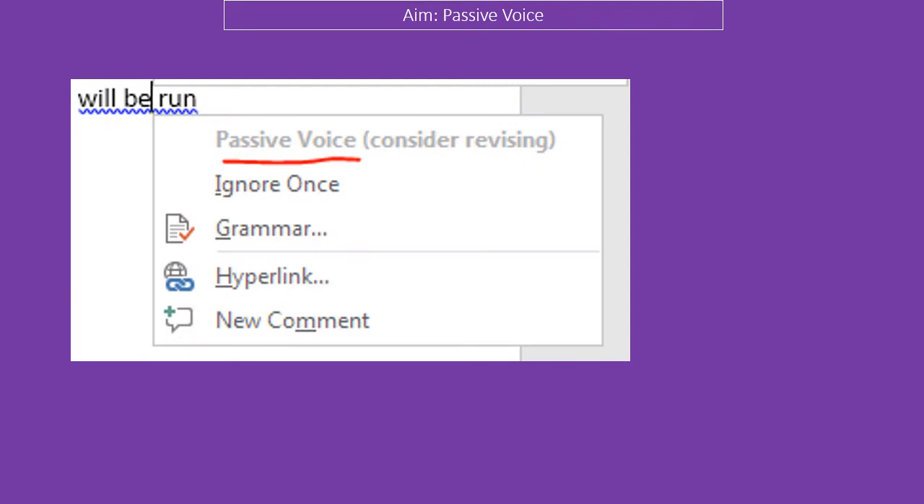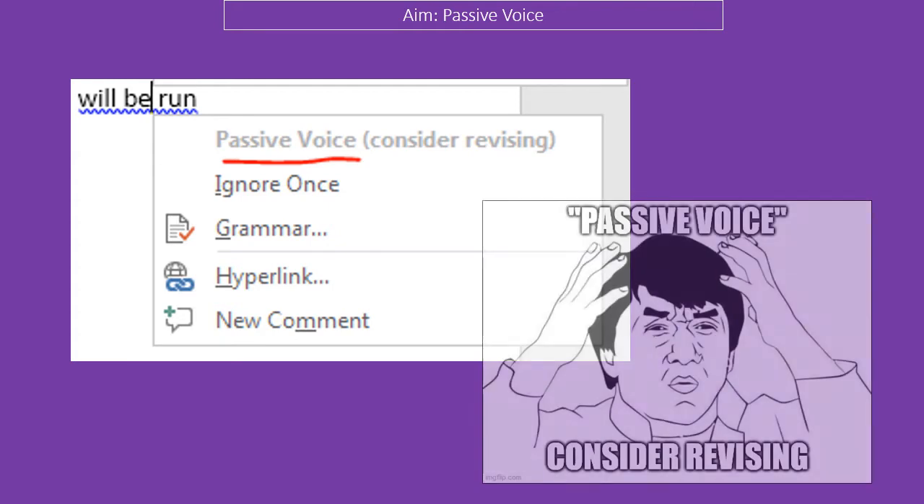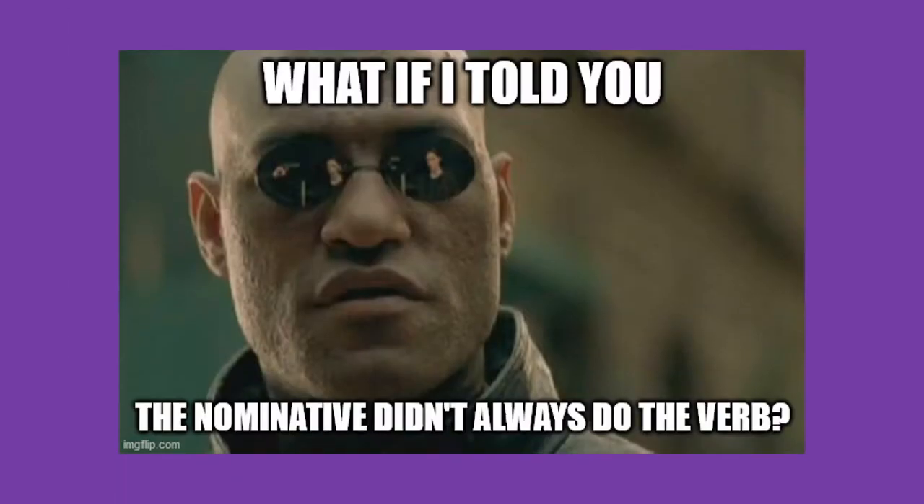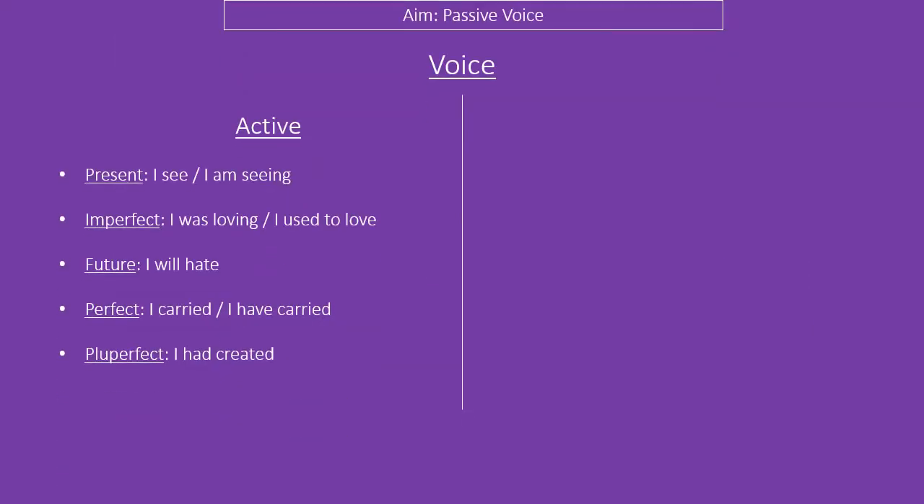Okay, so what is that phrase, passive voice? Well, sometimes you may have noticed if you're typing away in Microsoft Office or other computer word processors, you get a little phrase coming up saying, passive voice, consider revising. What on earth does that mean? Well, what have I told you? That the nominative didn't always do the verb. Ehu, I hear you cry.